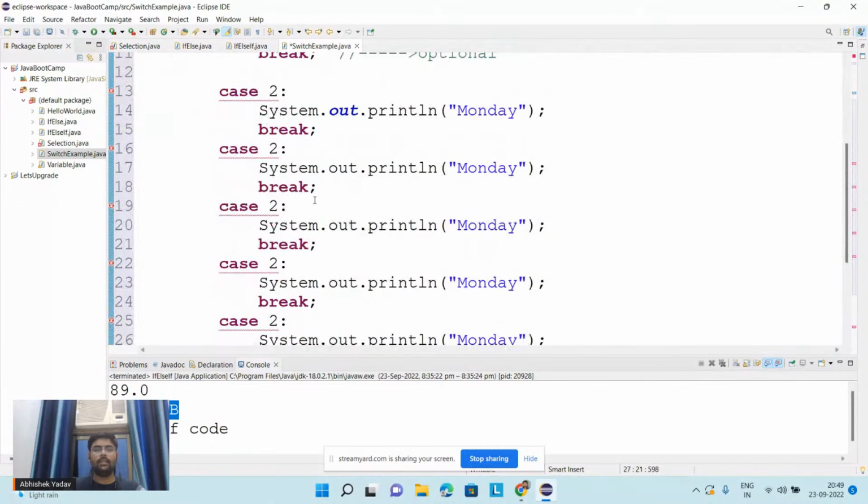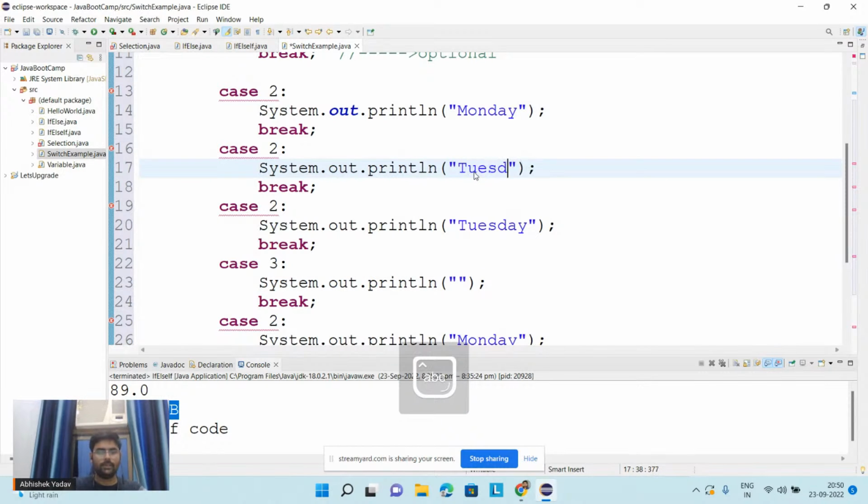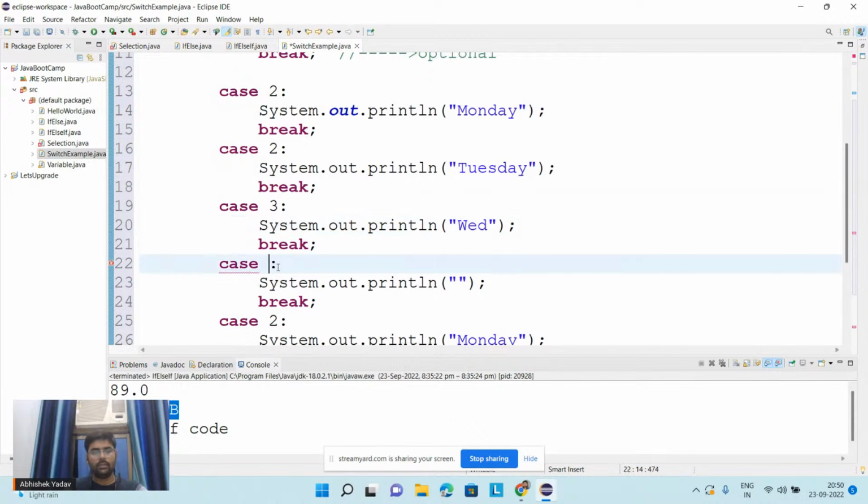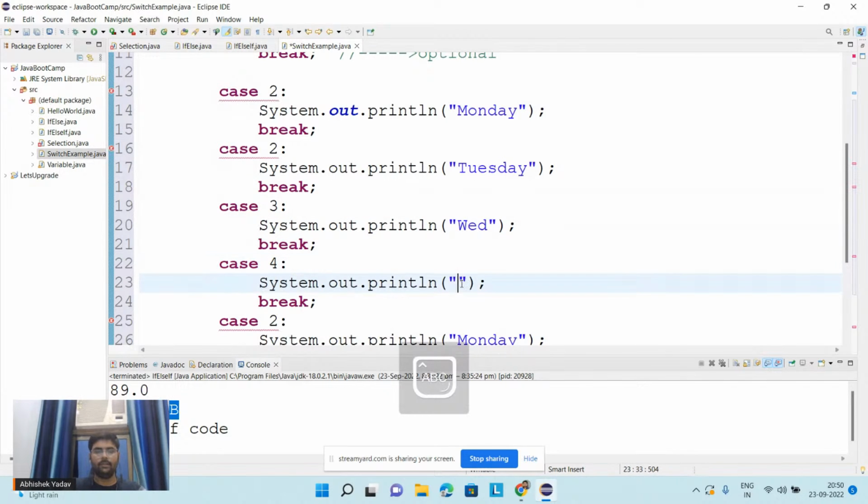So this is case 1, case 2, and here I will print Tuesday, and case 3 is what? Okay, this is Tuesday, right? Tuesday, and here the case 3 will be Wednesday, and case 4 will be Thursday,